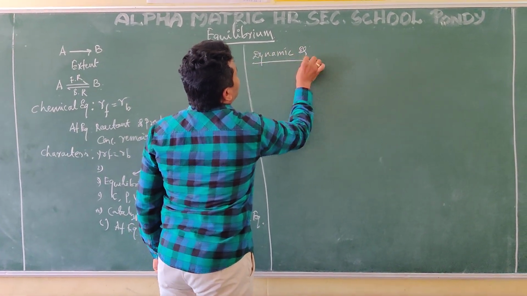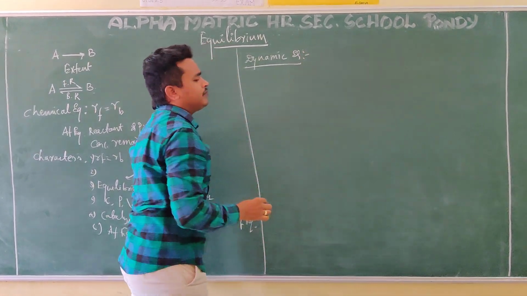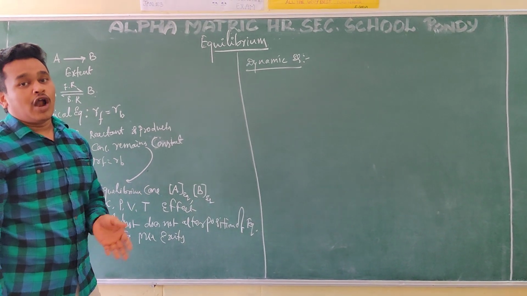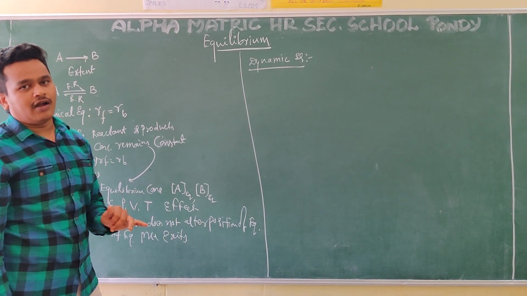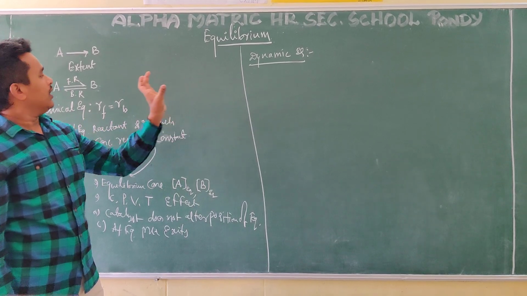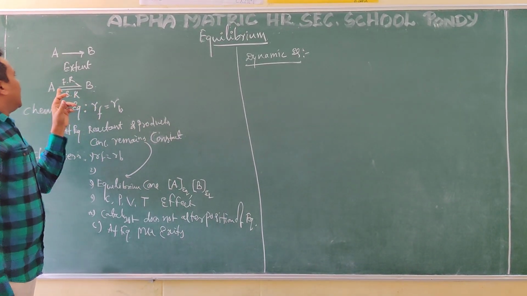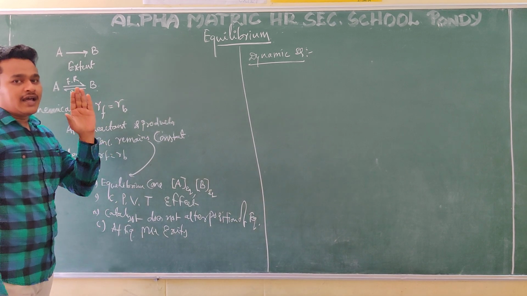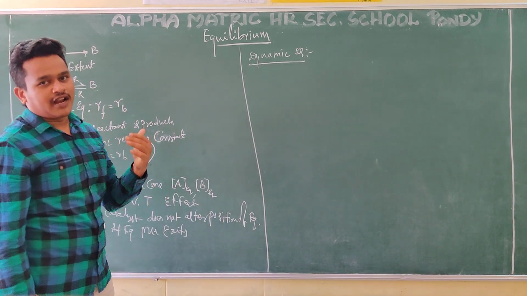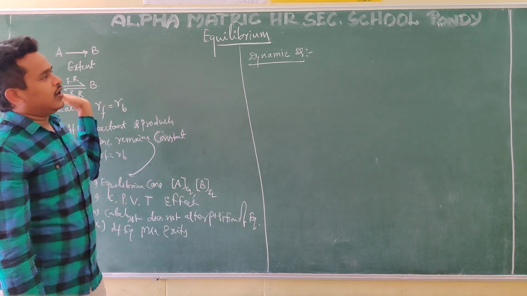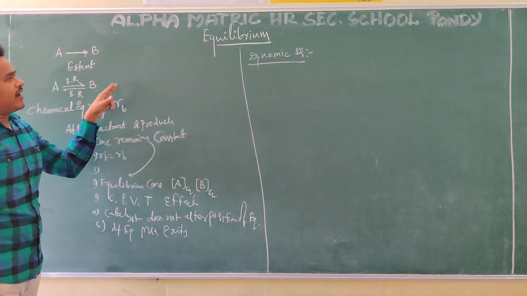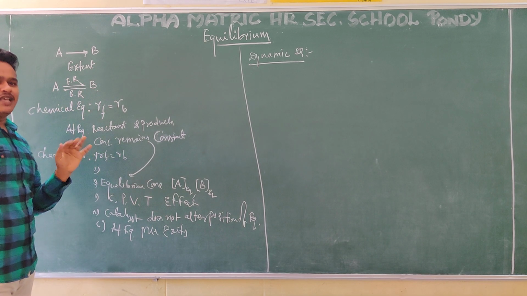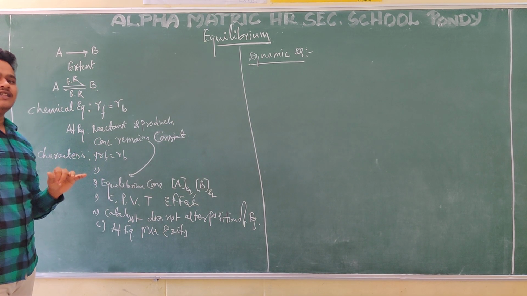Why is it called a dynamic equilibrium? I am calling it dynamic not only because their concentrations remain the same, but because their rates of reactions are the same. On this side, 2 molecules are converting from A to B in 5 minutes, and 2 molecules are converting from B to A in that same 5 minutes. That is why this is dynamic in nature.